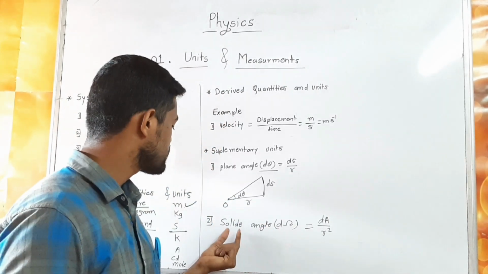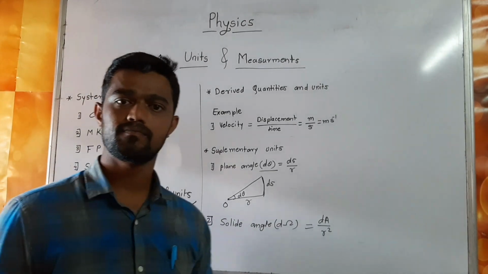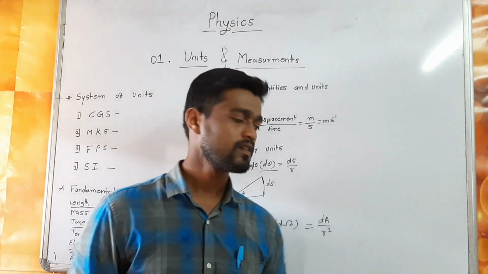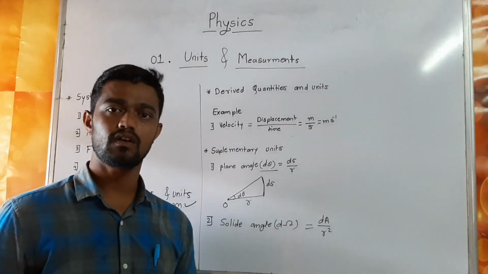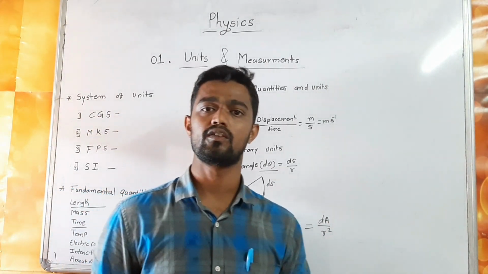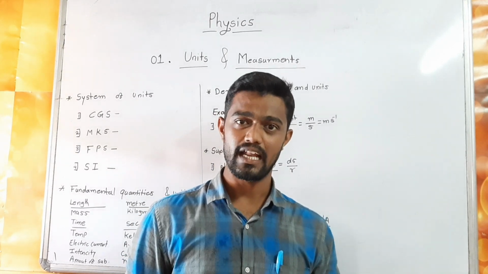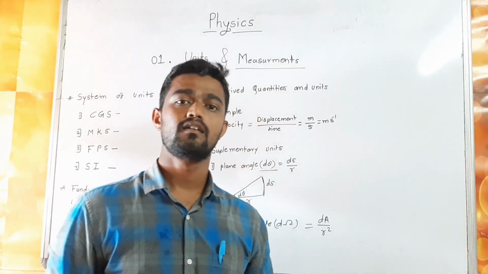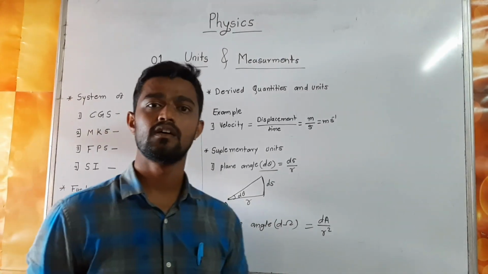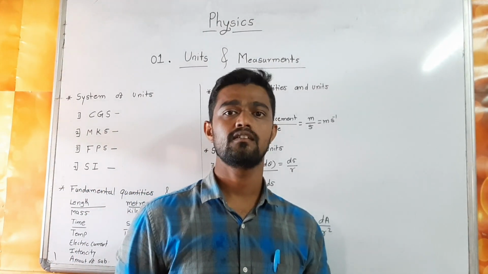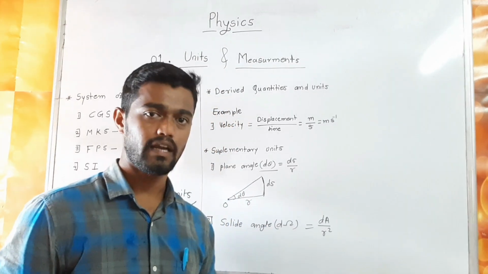Next, the second is solid angle, defined as d omega. So d omega is equal to dA upon r square. It means the solid angle depends on the surface area and the square of the radius.